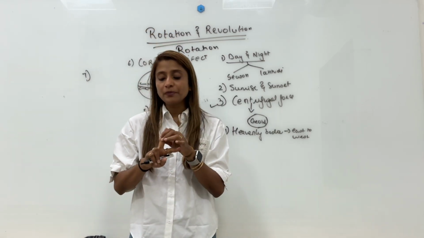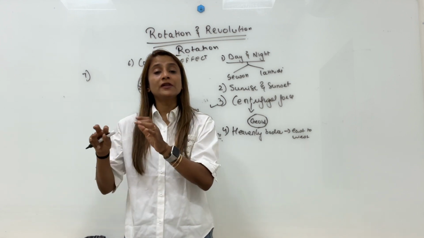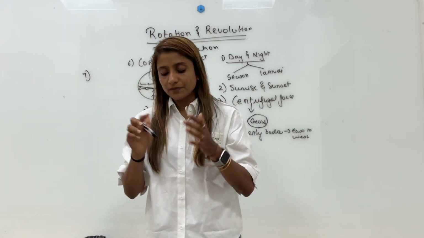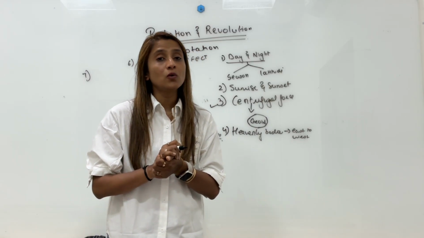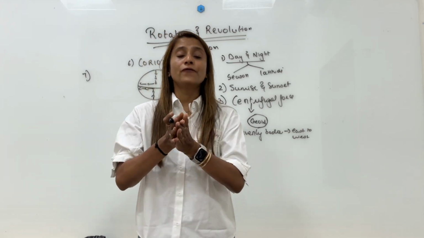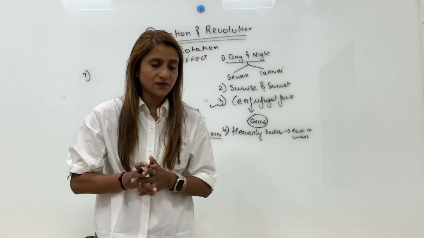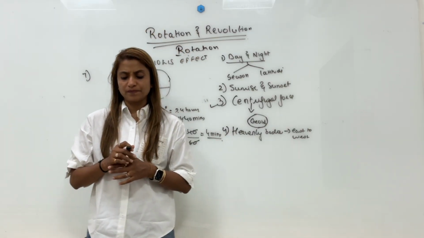Short rotational period causes less difference between the variation of temperature of day and night, and rotation causes Coriolis effect, that causes wind and ocean current to deflect from their straight path in northern hemisphere towards right and in southern hemisphere towards left. So these are the effects of rotation.